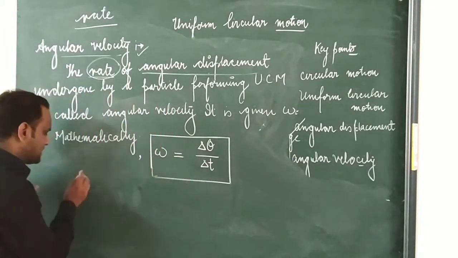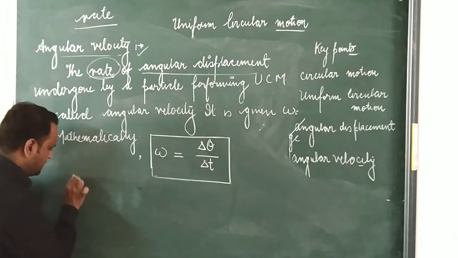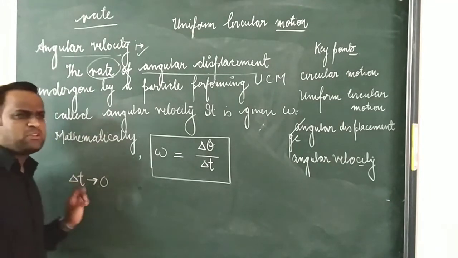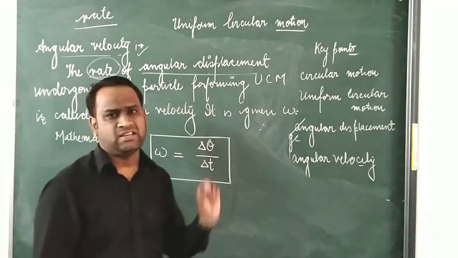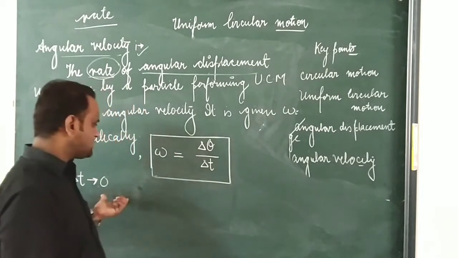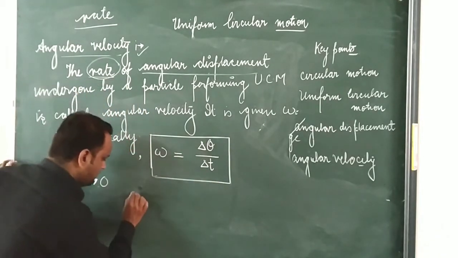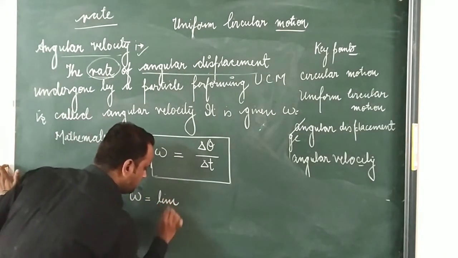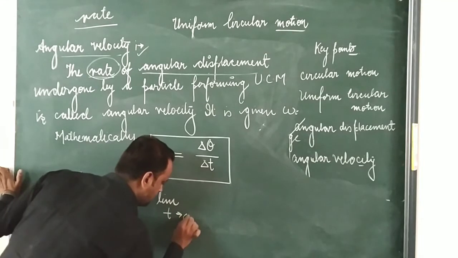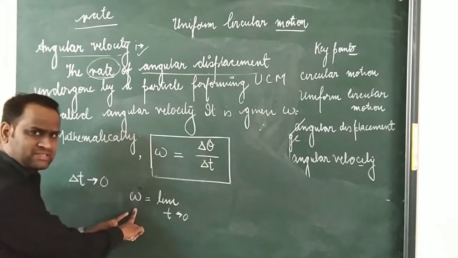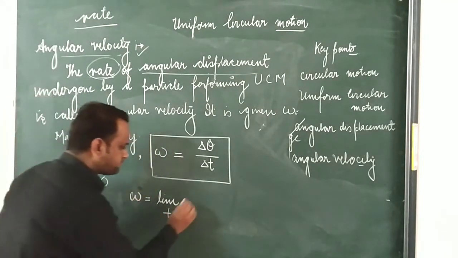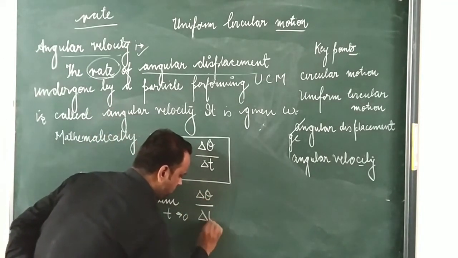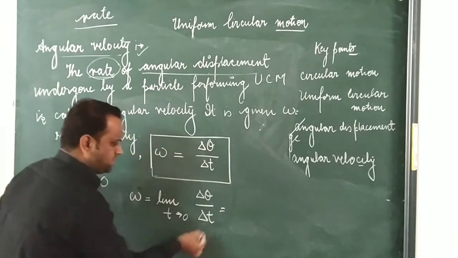So if someone asks that, sir, if delta t tends to 0, if the time interval, that change in time, is very small, meaning instantaneous, then we can write that omega is equal to limit delta t tends to 0. This is the instantaneous angular velocity, that is d theta upon dt.